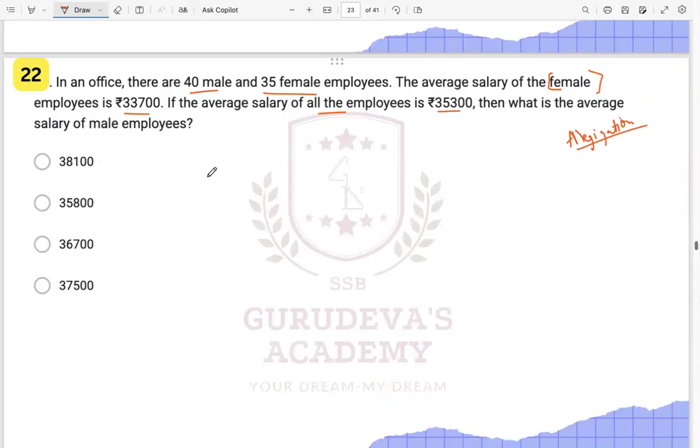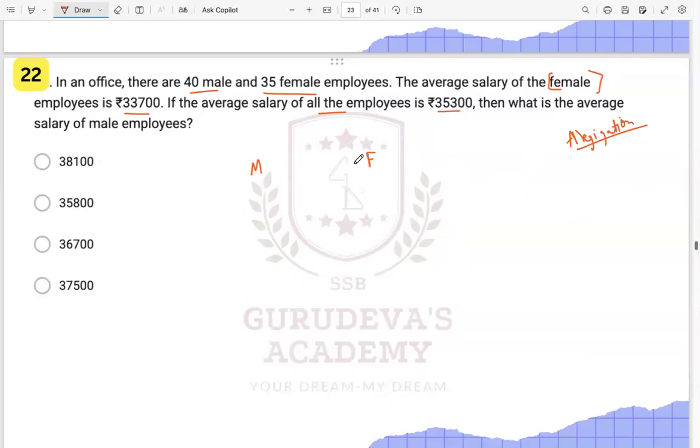Allegation method, which we learned, right? How do we do it? So we have male and we have female. Understand this because this will help you a lot. You can do it by the traditional method also, but this will take a lot of time to solve. You will form two equations, and then by this you will get the answer very easily.